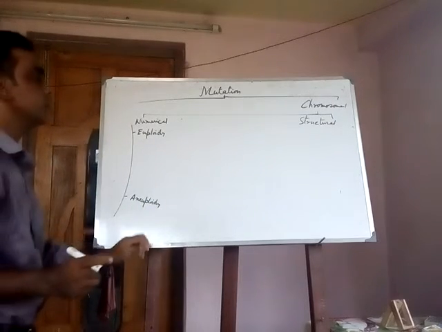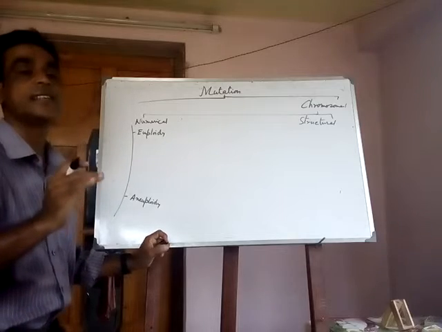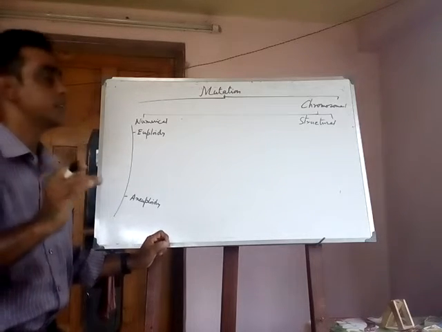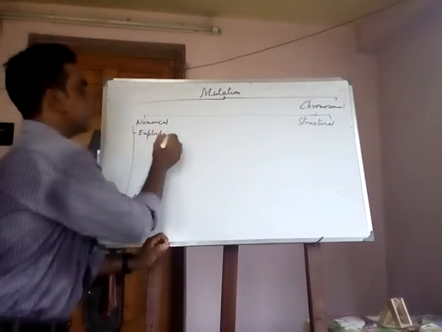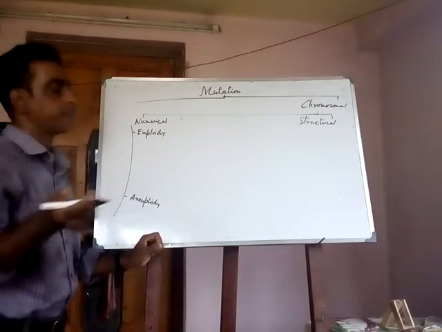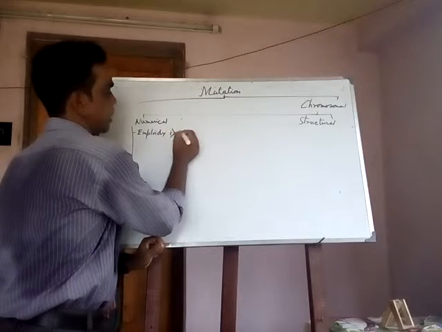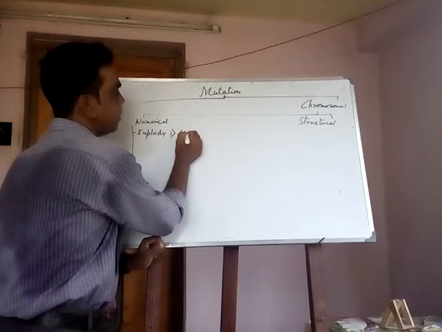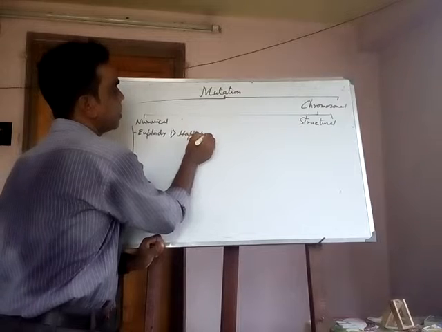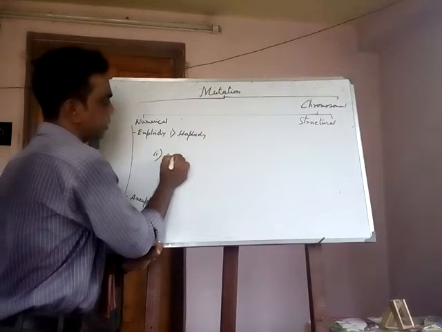What is euploidy? When the number of sets changes, it is called euploidy. It is of two types. One is haploidy and another is polyploidy.